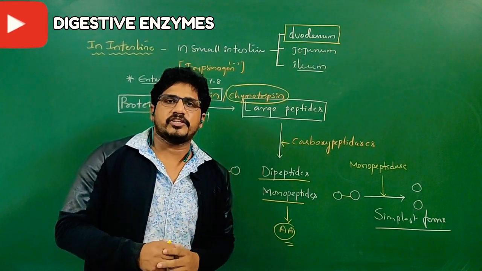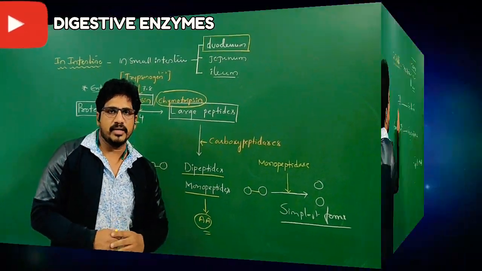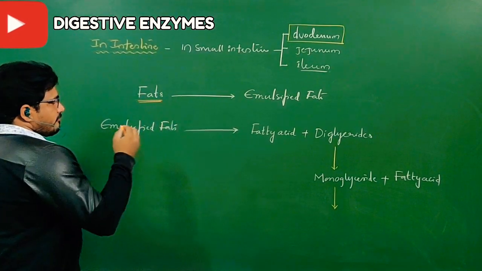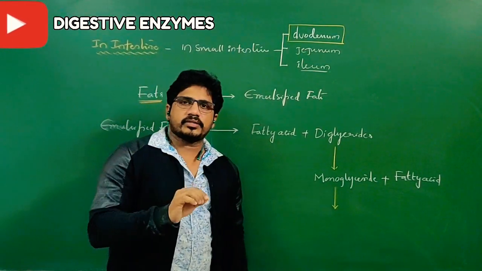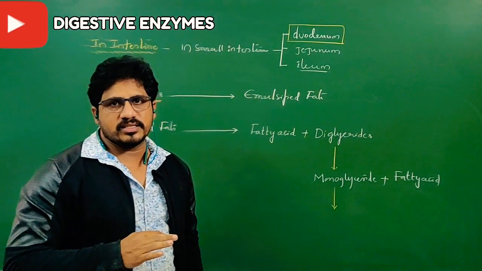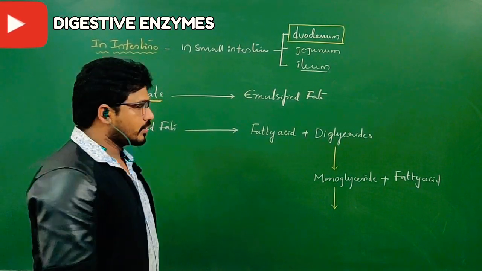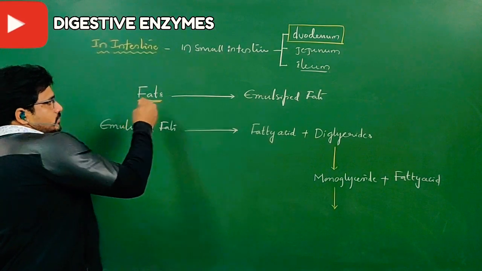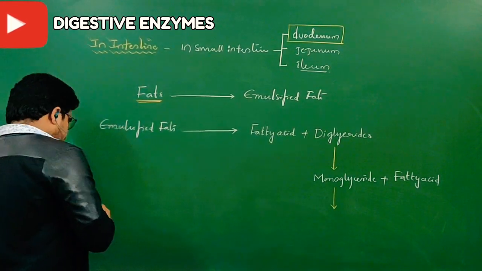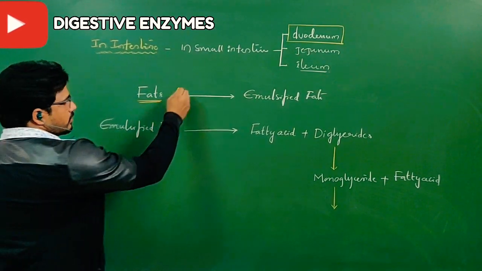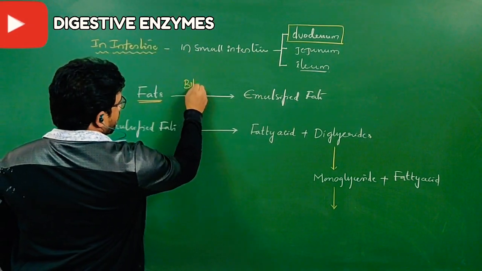Let us see how fats are going to be digested in the small intestine. You see the fat digestion. Fats do not digest in the mouth and stomach, so there is no partial digestion in either place. Fats can be digested only in the duodenum. When the fats come in contact with the duodenum, bile juice will come from the liver, and it contains mainly bile salts.